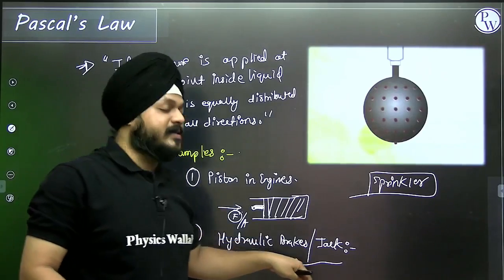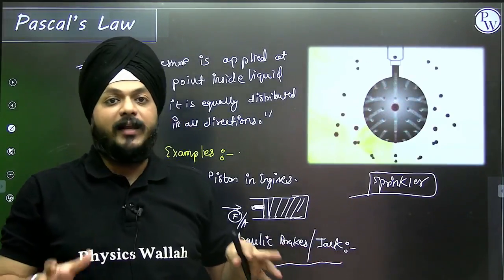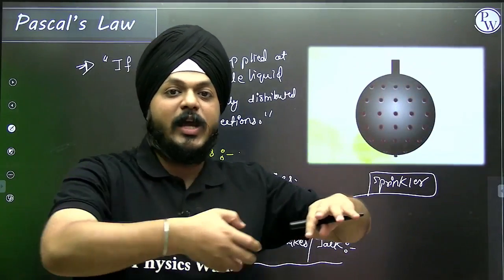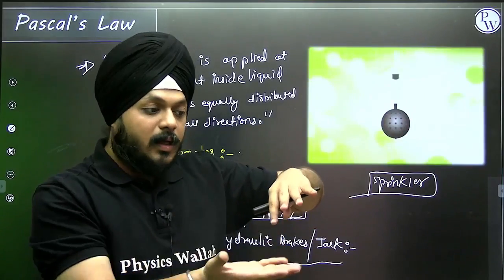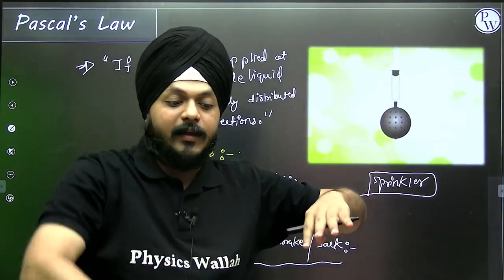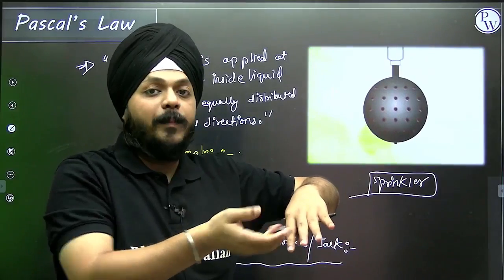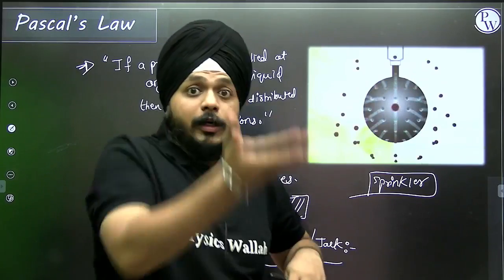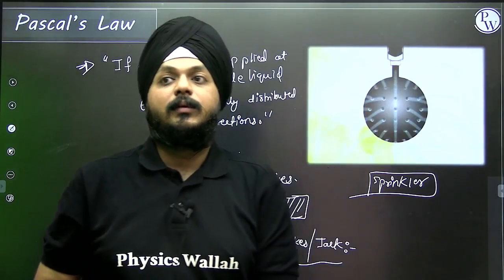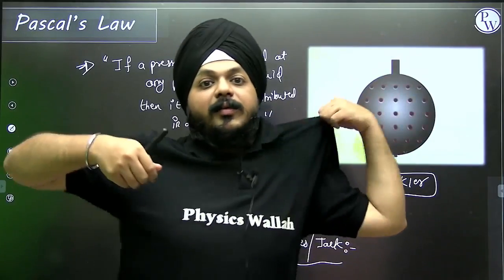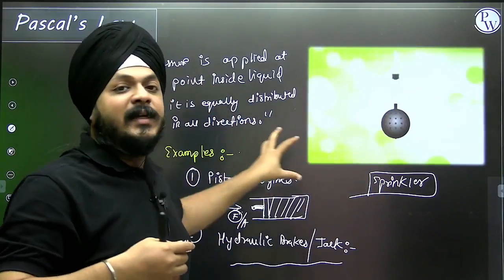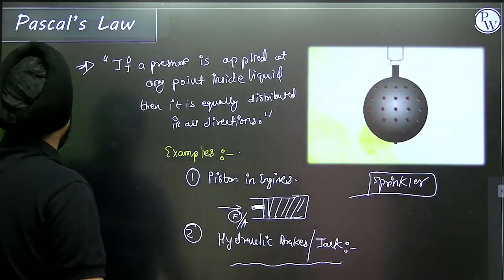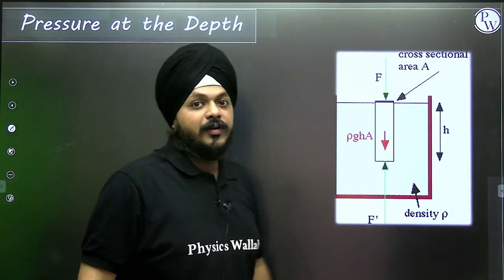This is an example of our day-to-day life. A hydraulic jack. Many of the students might have seen also, right? We are just placing the jack near the bottom of the car. It has the platform in front at the top, and we are just applying a push like this way. Immediately it is lifting up the car. So with the minimum effort, using this Pascal's law, we are having the maximum output. So this is what it is all about.